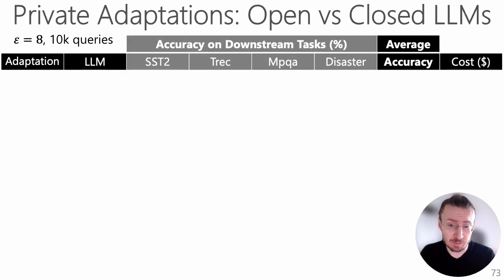We assess the private adaptations using epsilon equals 8, following previous work, and also 10,000 queries. We show the performance on 4 standard classification tasks. SST2 and MPQA are 2-class sentiment analysis datasets. TREC is a 6-class question type classification dataset. The disaster dataset involves determining whether a sentence is relevant to a disaster scenario or not. We measure the accuracy and cost for tuning and executing queries for these tasks.